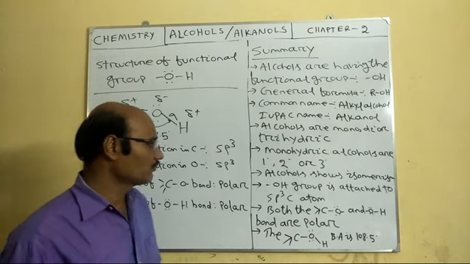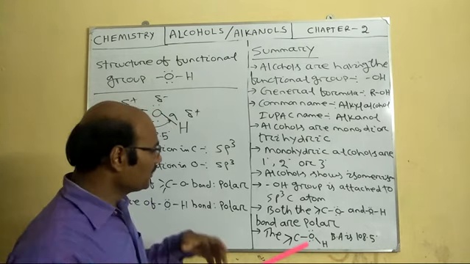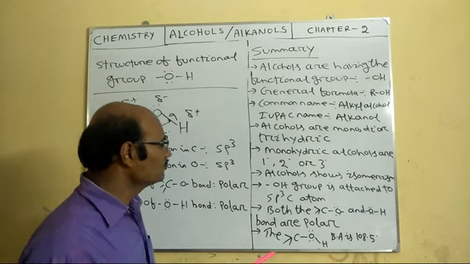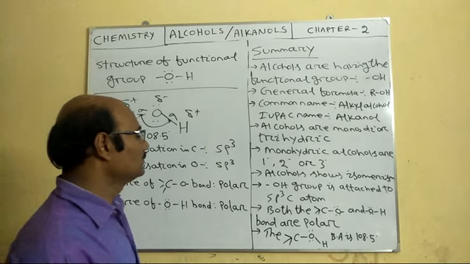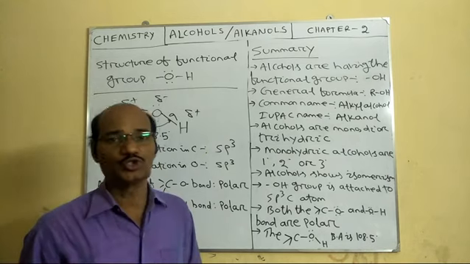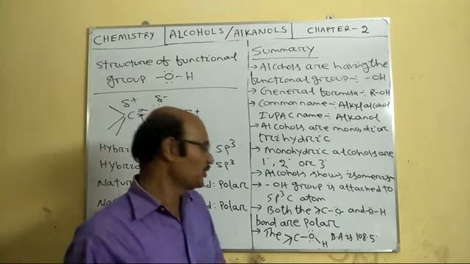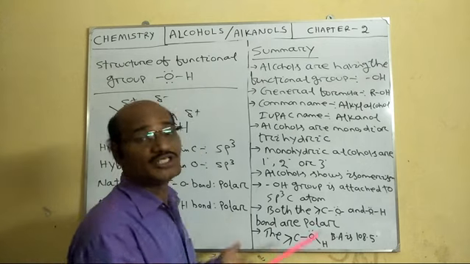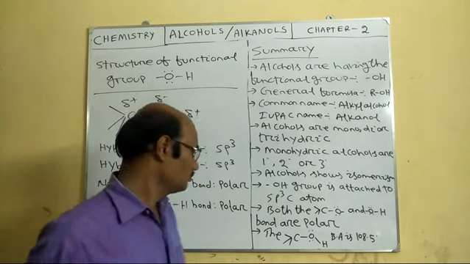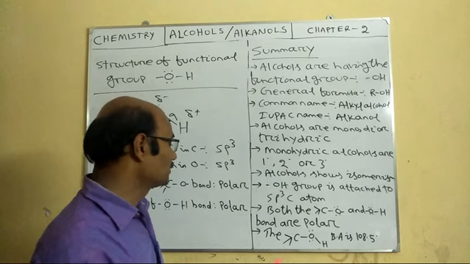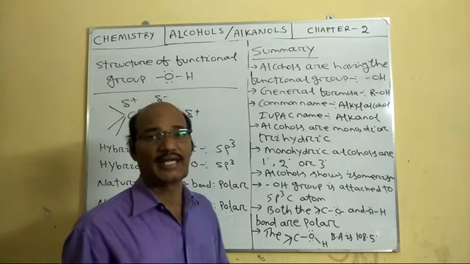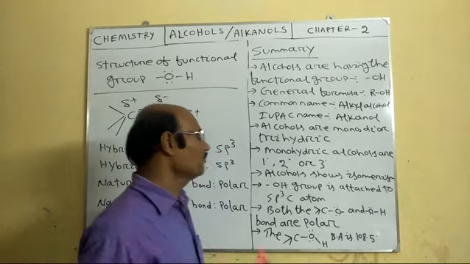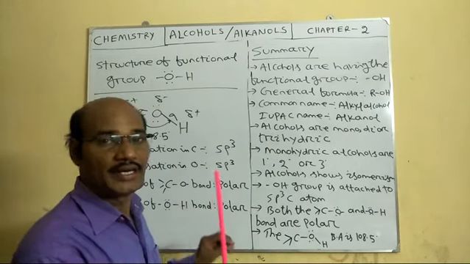Also, we have discussed the nature of the OH functional group present in alcohol. We have seen the carbon atom to which the OH group is attached is sp3 hybridized, and both the C-O and O-H bonds are polar in nature. And also we have seen the C-O-H bond angle is 108.5 degrees, which is slightly less than the regular tetrahedral angle.